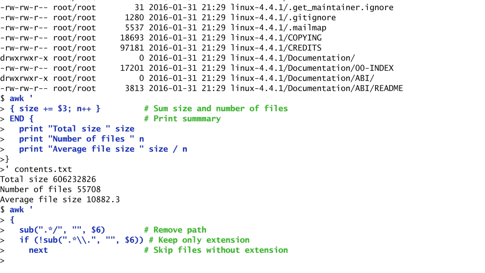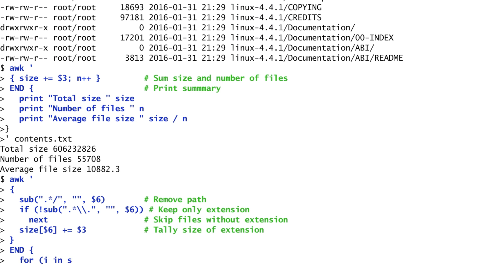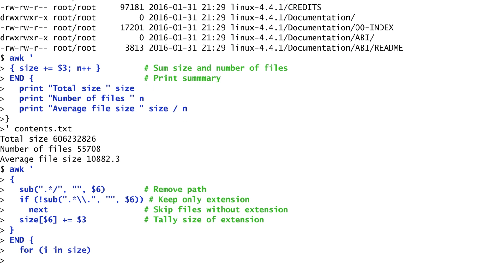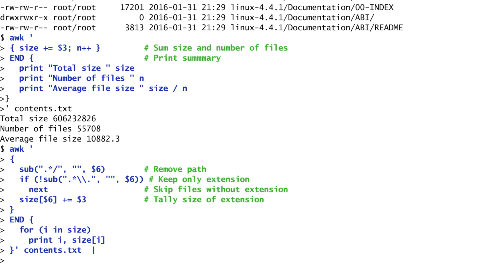For files that do have an extension, I store the extension, the sixth field, in an index in an associative array, dictionary in Python or map in other languages, named size. As a value for this index, I keep the total size of the files with a particular extension. To do that, I increment the existing value by the third field, which, as we saw above, contains the file size. In the end, I iterate through the associative array size with an index i. For each array element, I print the extension, the index, and the total file size corresponding to this extension.